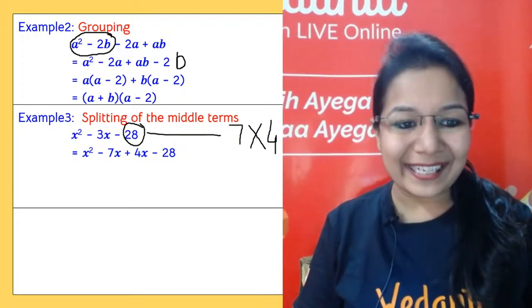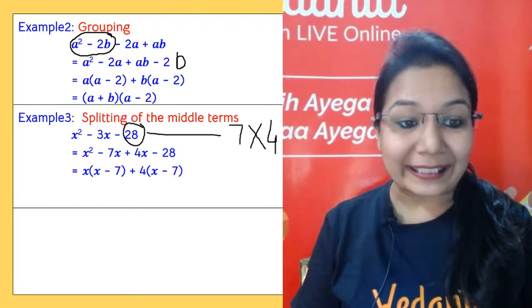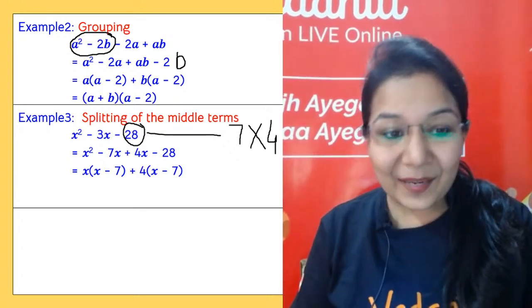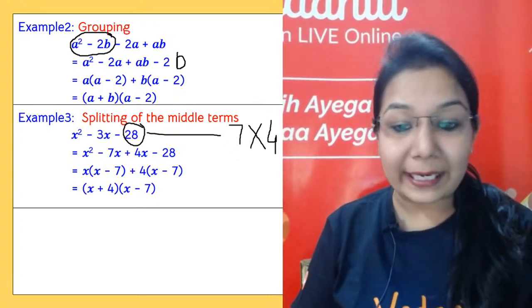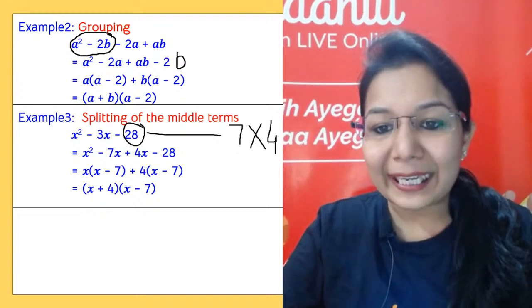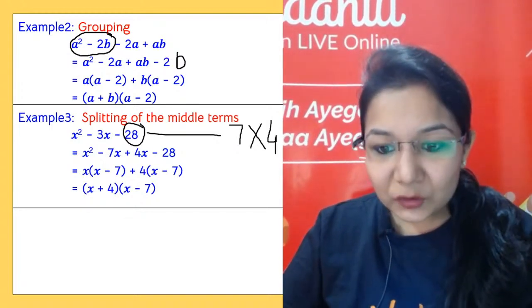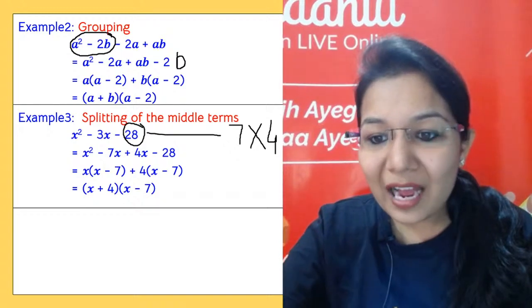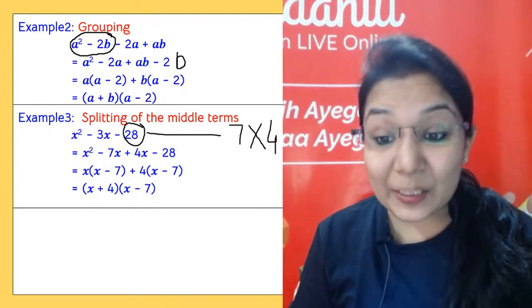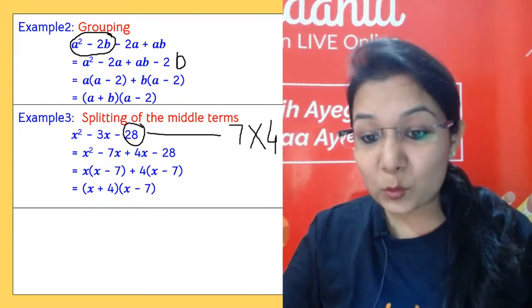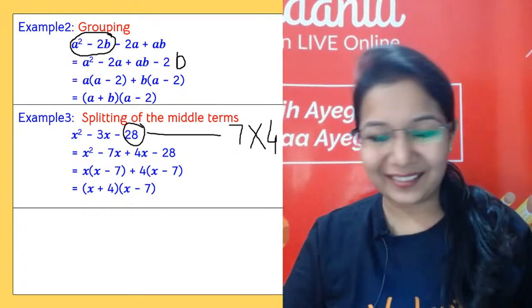So now let's just do the regrouping method, taking out x common from the first two terms. And then for other terms, you are getting plus 4 common. Okay. So this is how you get your answer by splitting the middle terms. Well said, Prabha. Well said.